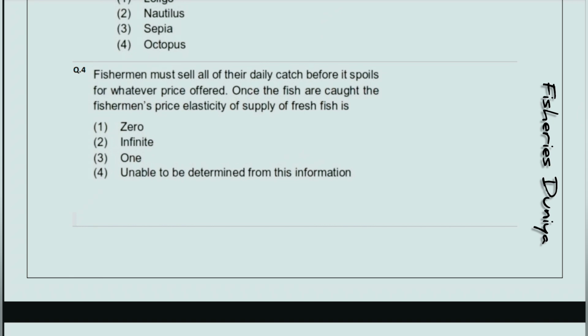Fishermen must sell all of their daily catch before it spoils for whatever price offered. Once the fish are caught, the fishermen's price elasticity of supply of fresh fish is. So the correct answer is option number 1, 0.